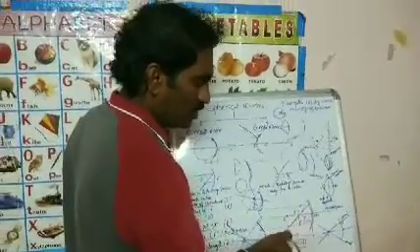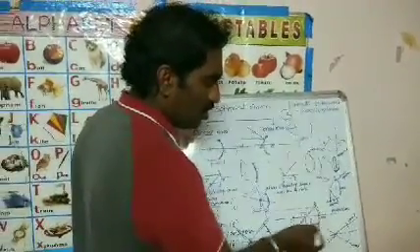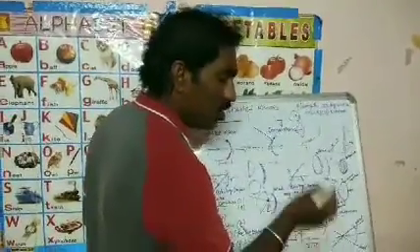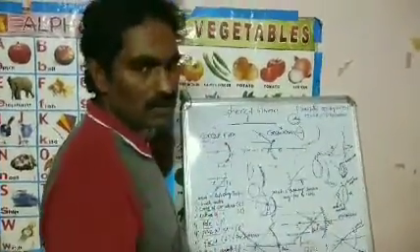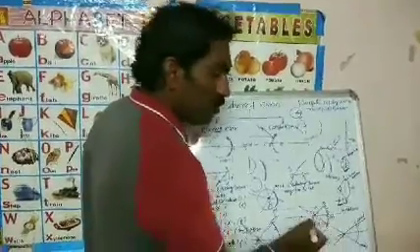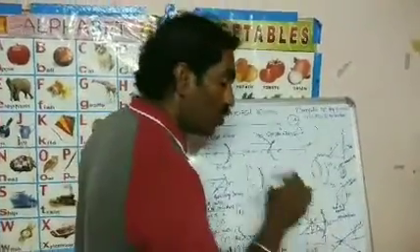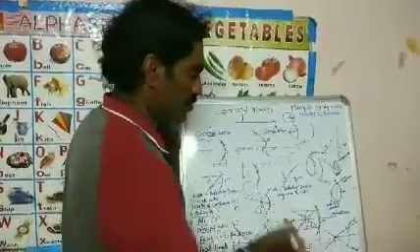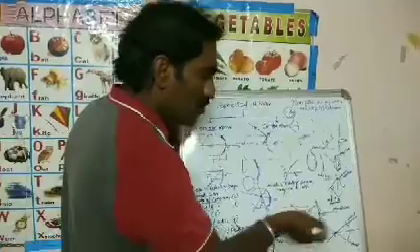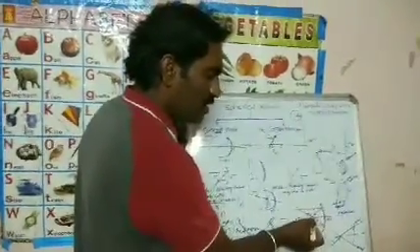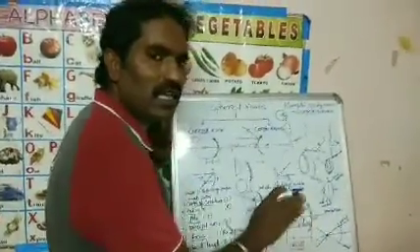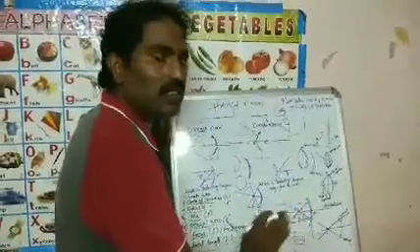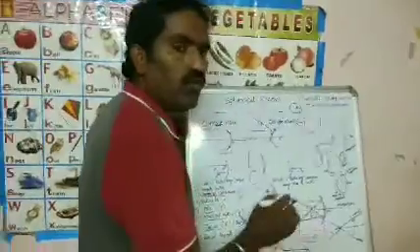After reflection, they intersect at a point on the principal axis. That point is called focus. So these parallel rays after reflection intersect on the principal axis, and that point is called focus.